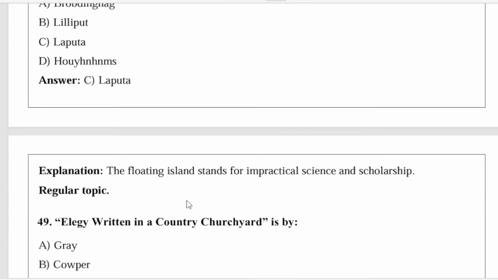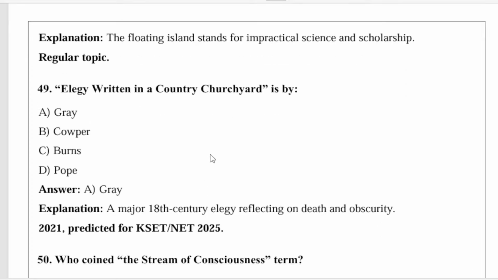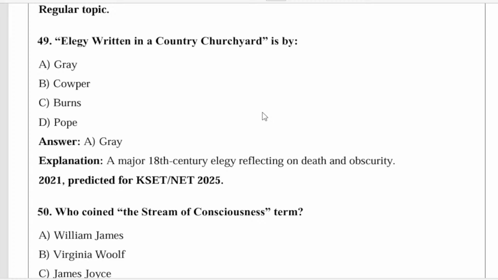So today's last second question. Elegy Written in a Country Churchyard is by whom? So this is written by Thomas Gray, a major 18th century elegy reflecting on death and obscurity. It appeared in 2021 and is predicted for K-SET and NET 2025.